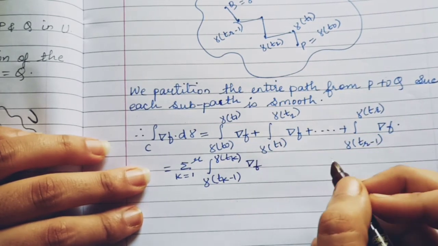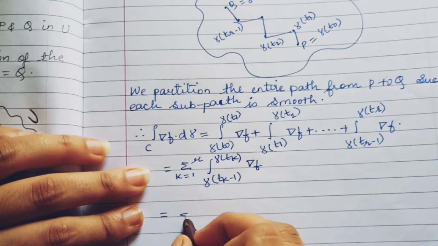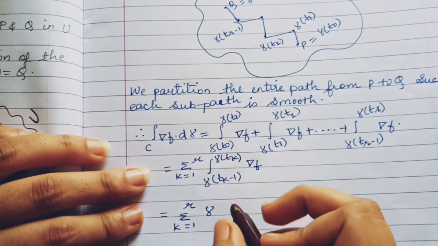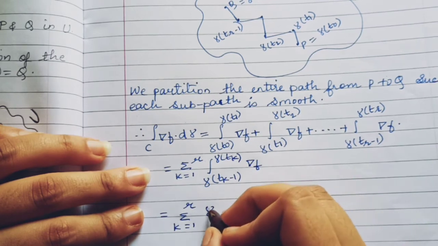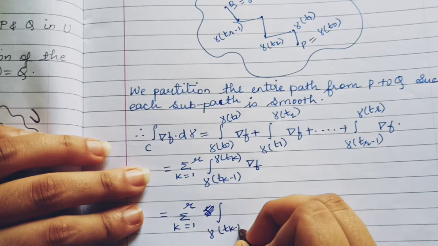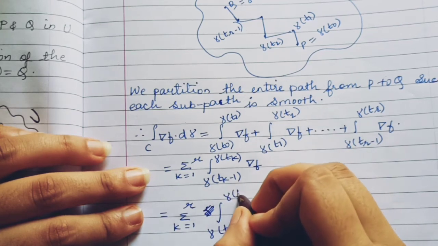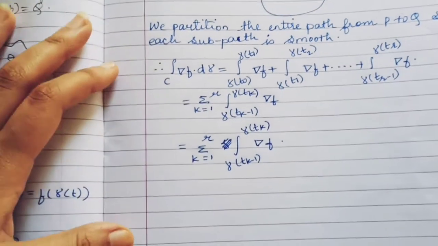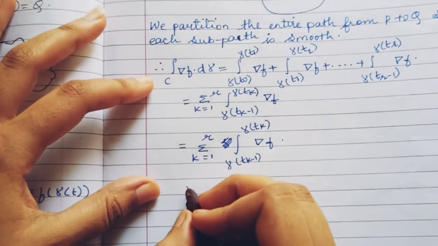Substituting the values of k will give us the equation above, ∇f as it is. We are just rewriting it.